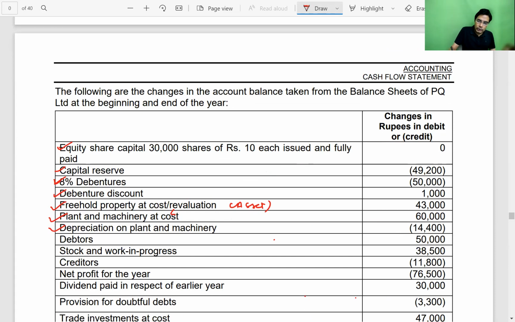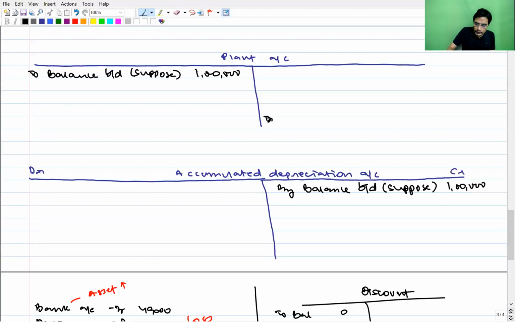It means the closing balance of plant is more than the opening balance of plant. So if opening balance is 1 lakh, then closing balance will be 1,60,000.